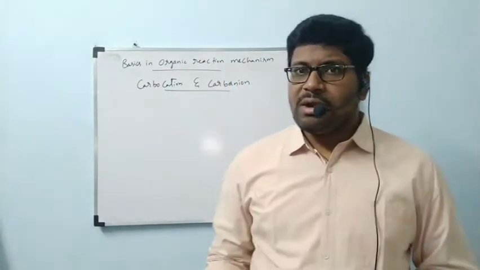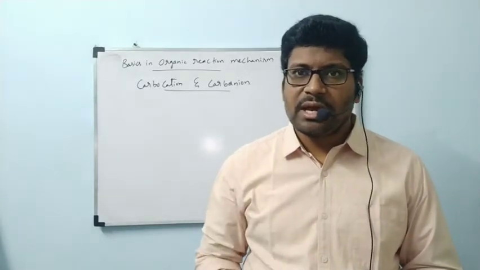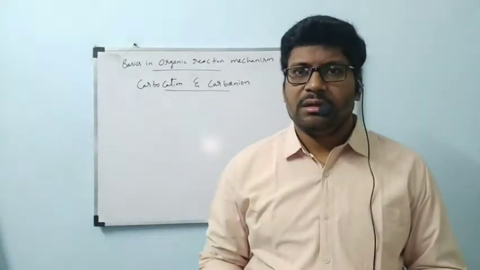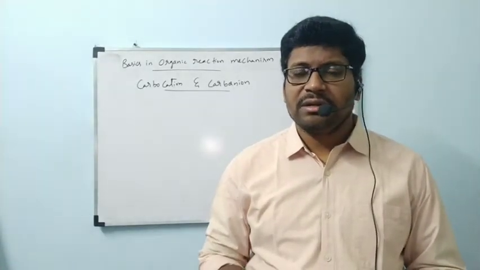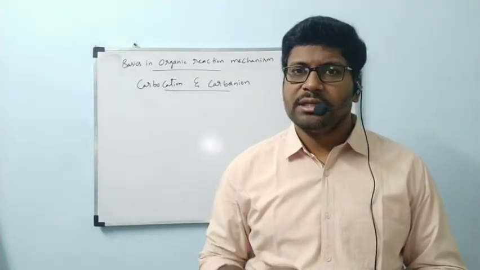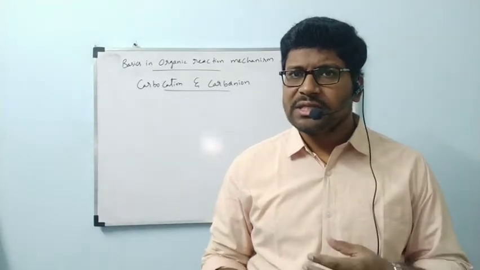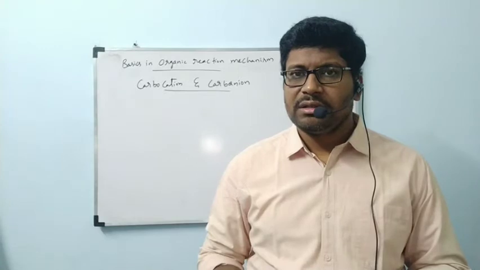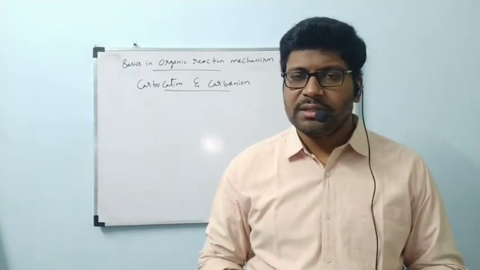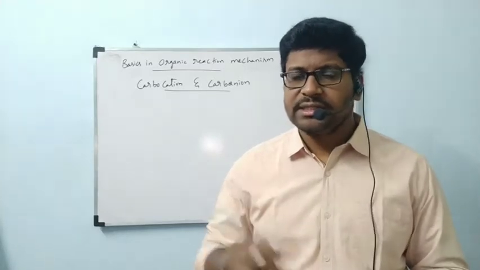Now, what is a carbocation? If carbon carries a positive charge, that is called a carbocation. Carbon anion, commonly called carbanion. If carbon carries a negative charge, that is called a carbanion. So what is the importance of carbocation and carbanion? There are four types of carbocations, and we will discuss their stabilities and everything.